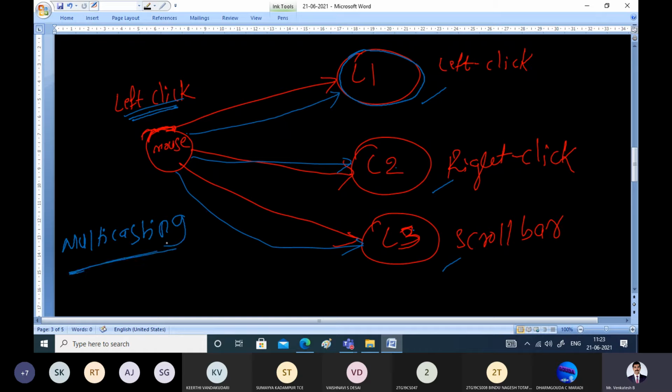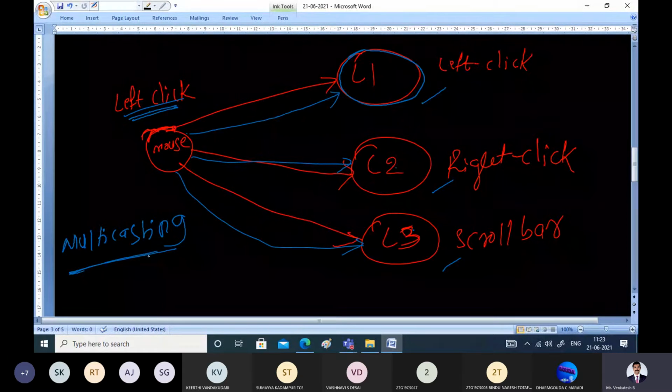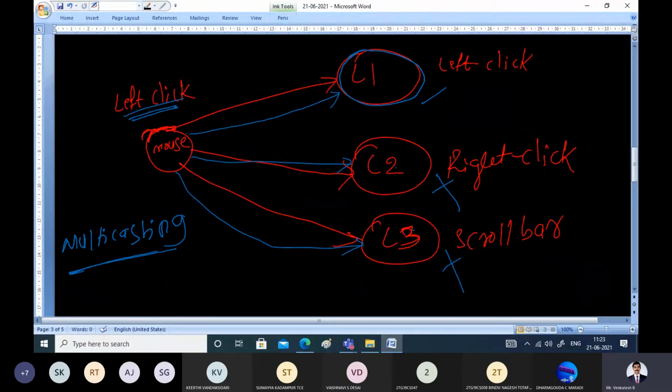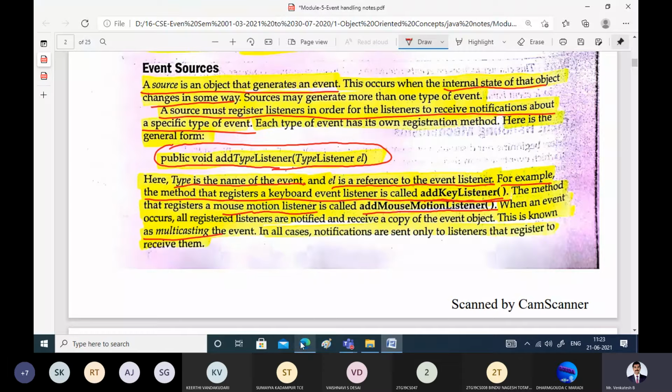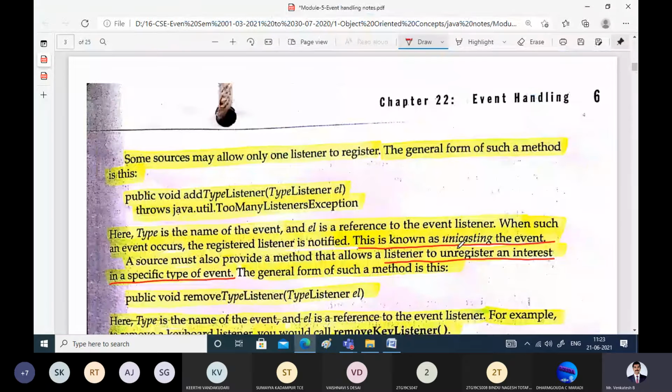So what happens in multicasting? Whoever has registered with the source, the event will be sent to all the listeners. The listener who is responsible for that event will handle it, and the remaining listeners will simply discard it. This is called multicasting, and exactly the reverse of this is called unicasting.